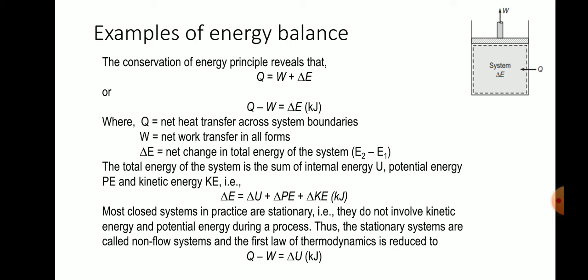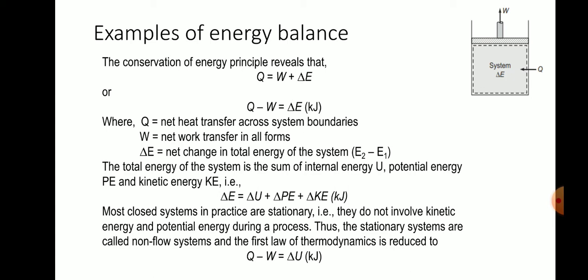That heat is first transferred from the outside surroundings to the inside of the cylinder, the gas. Then the gas internal energy is increased, which implies the pressure and temperature increase, and due to the pressure and temperature, the piston moves upwards. Therefore the input heat is converted into work and internal energy. Therefore total heat is equal to W plus delta E. In other words, Q minus W equal to delta E. This is the first law of thermodynamics for a particular process.